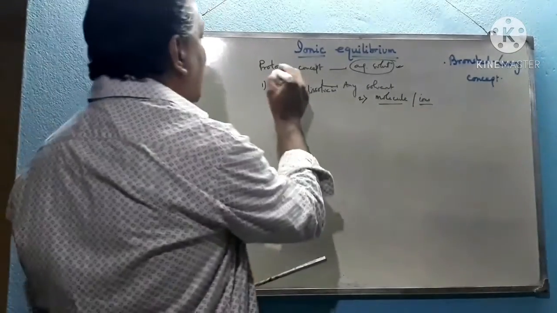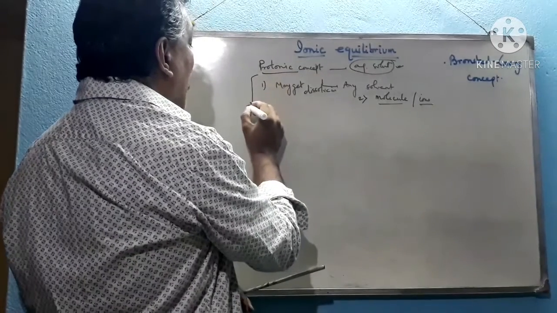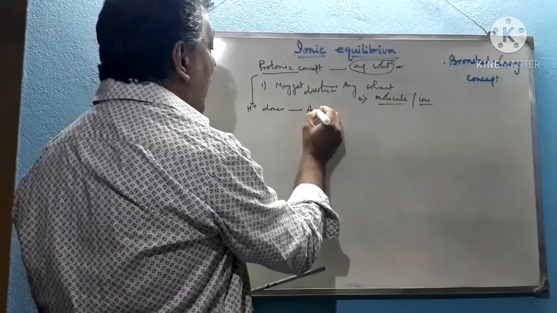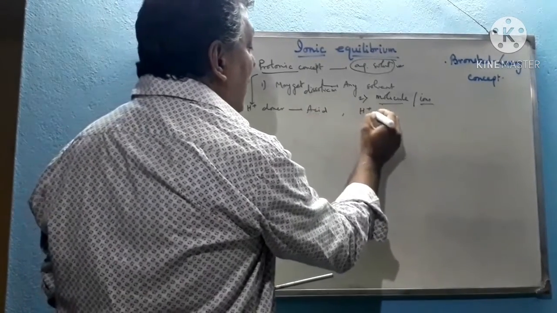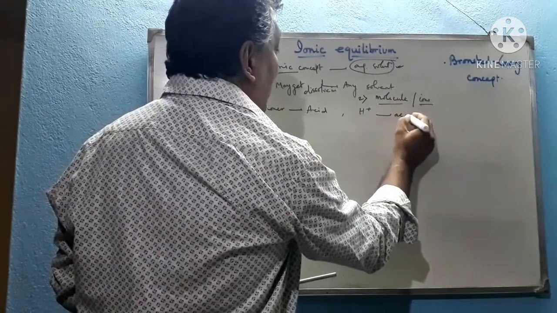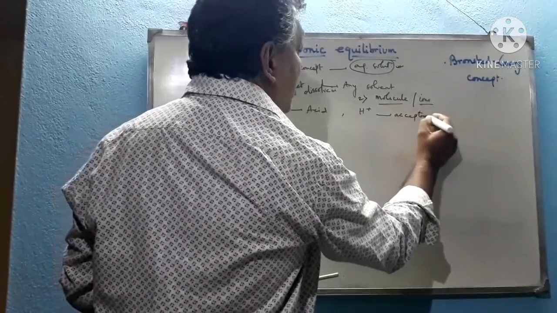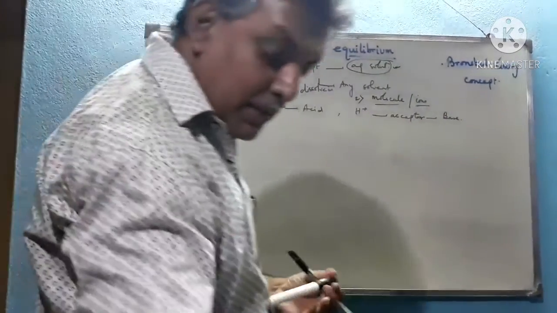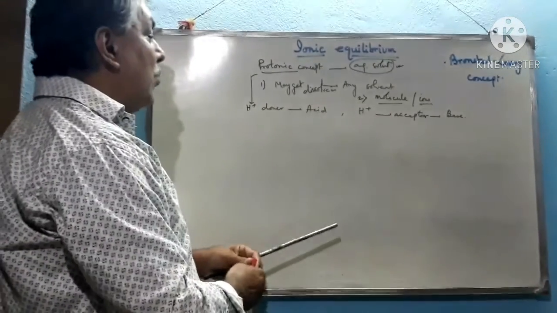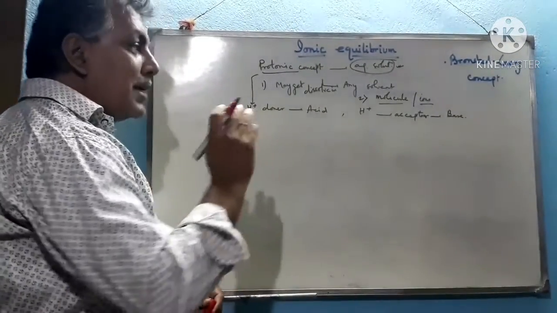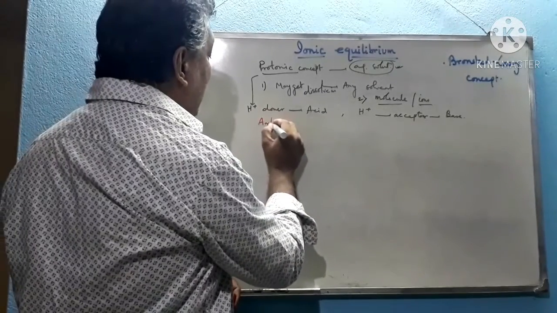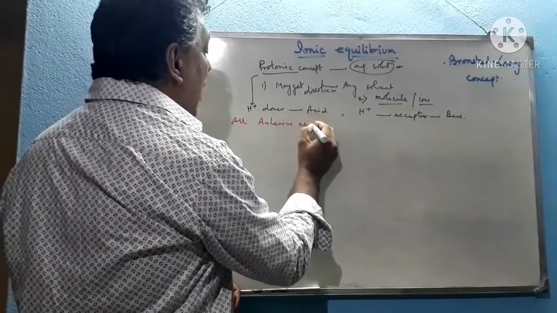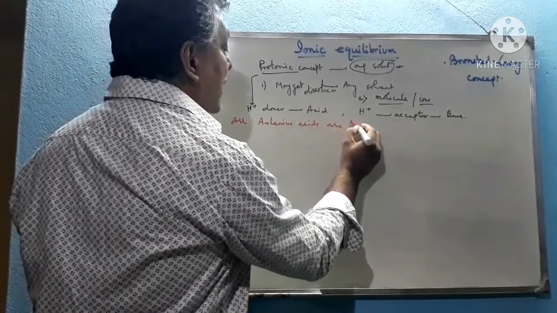This is the protonic concept. What is the protonic concept? According to this concept, a proton donor is an acid and a proton acceptor is a base. According to the Arrhenius theory, an H plus donor in aqueous solution is an acid. So all Arrhenius acids are Bronsted acids.